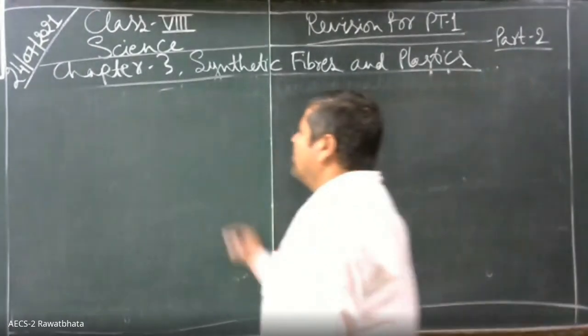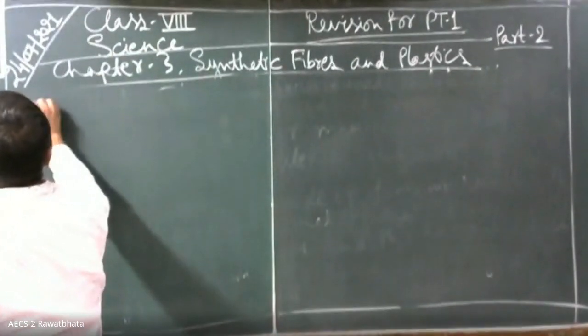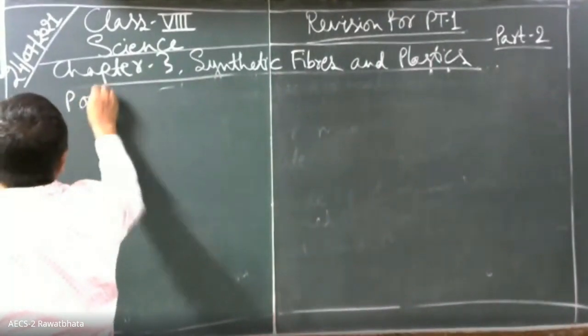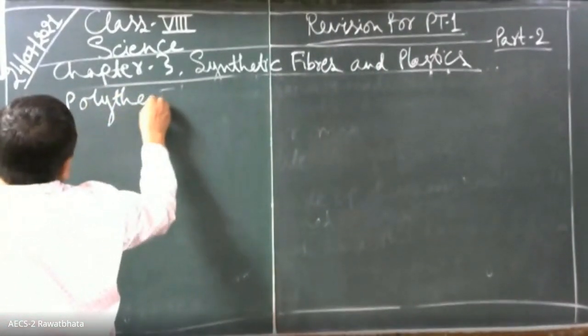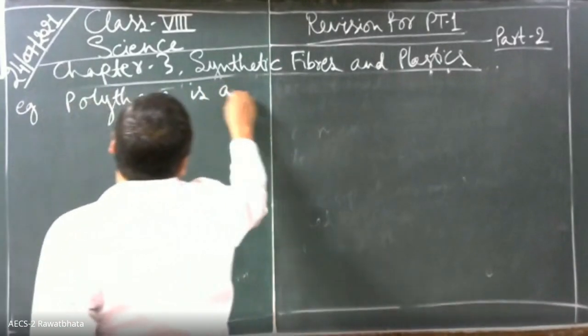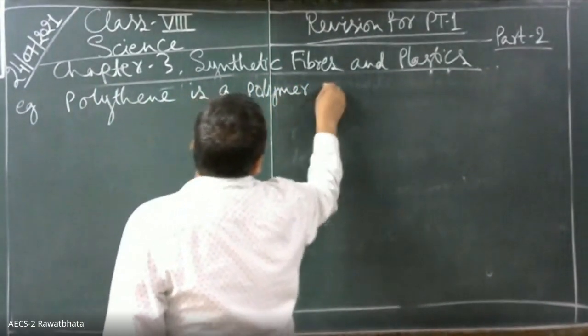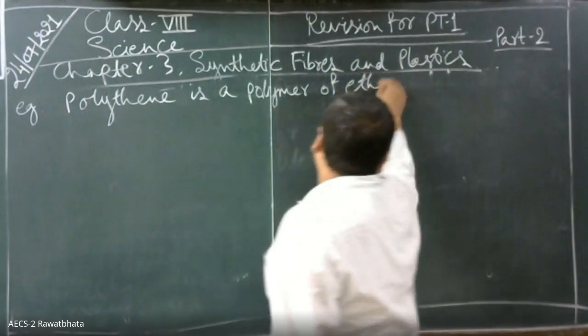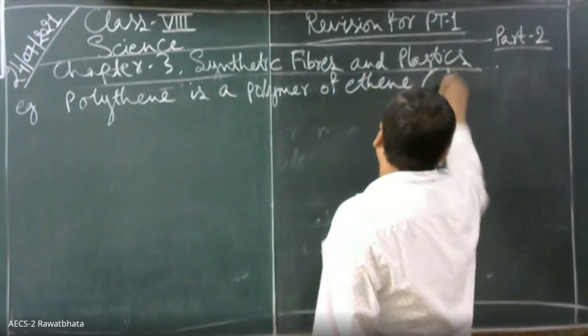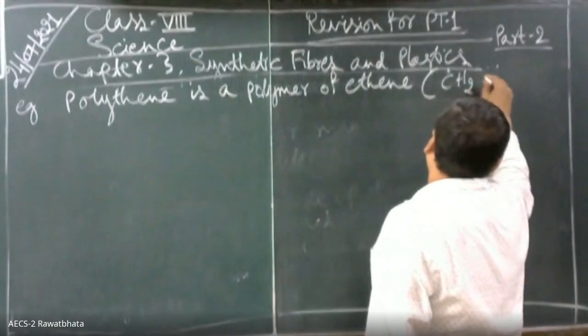What is this called? Polymerization. For example, polythene. Please pay attention. Polythene is a polymer of ethene. And ethene, you please see what is ethene.